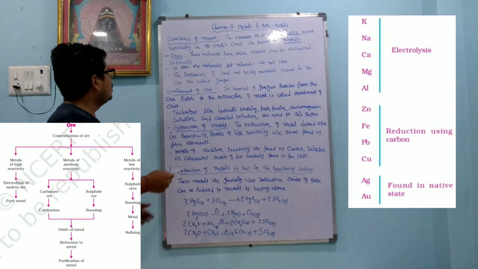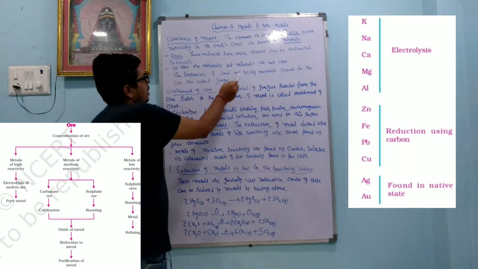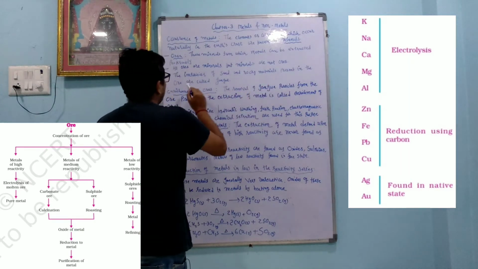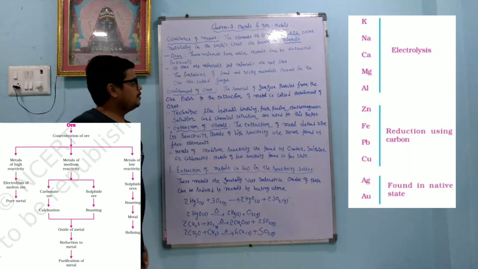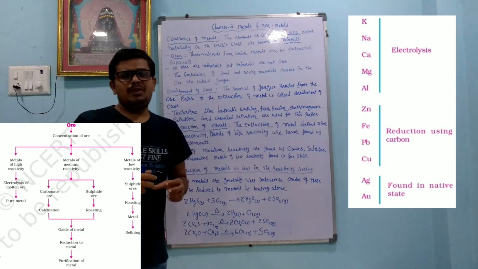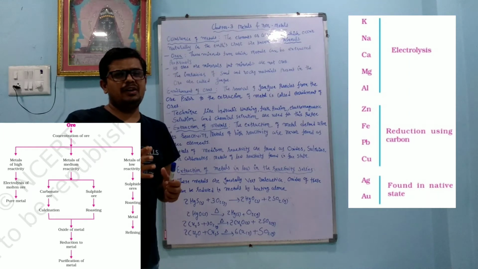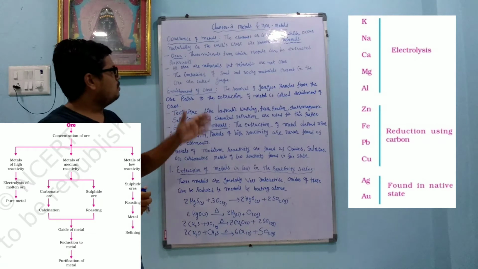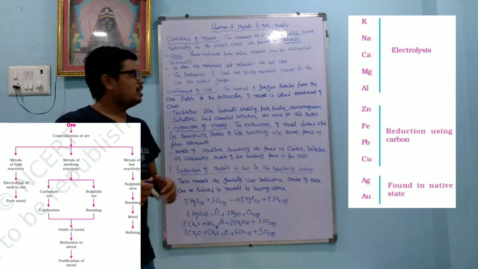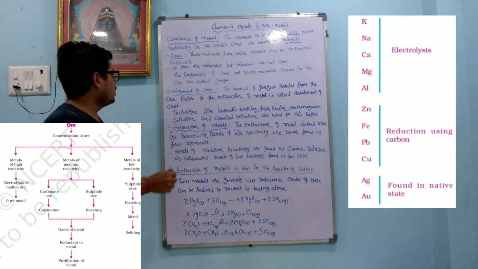The impurities of sand and rocky material present in the ore are called the gangue. So whenever we collect the ore, if sand, soil, and rocky material are present with it, that is called gangue.